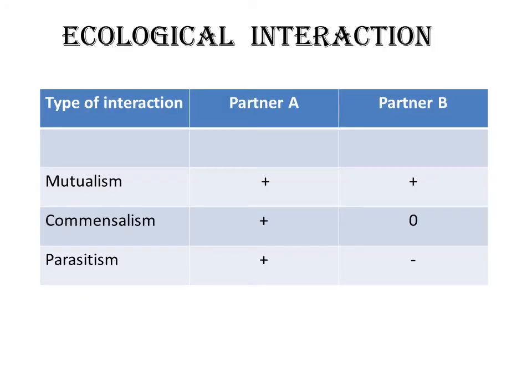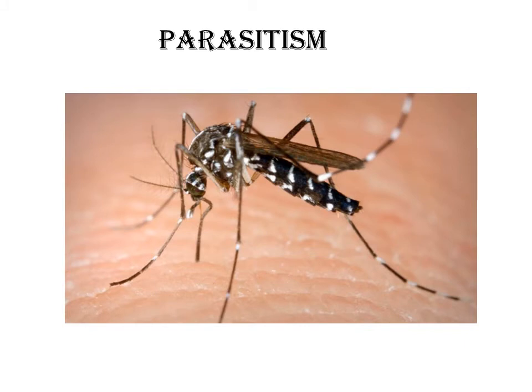Now let us move towards the next type of relationship or interaction, which is parasitism. Parasitism is a type of interaction in which one individual, that is the parasite, lives in or on another individual, that is the host, which causes harm to the host. So the parasite is getting benefited at the expense of another individual, that is the host. Now let us see some examples. The first example is of mosquito and human. The mosquito gets food, that is blood, from the human, whereas the human gets negatively affected by itching sensation and also exposure to many diseases.